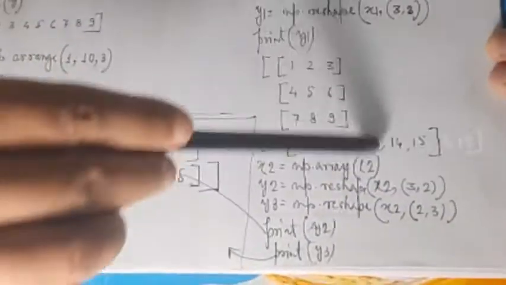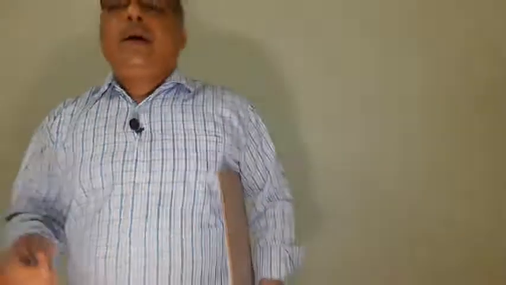So reshaped. Any value can be rearranged or reshaped, creating a new array of different dimension. That can be changed by the reshape function. So this is very useful. These two functions are very useful for creating an array. Okay. Thank you very much.